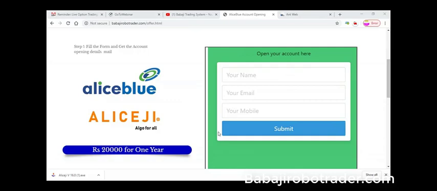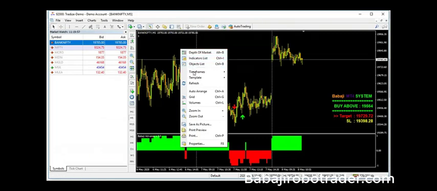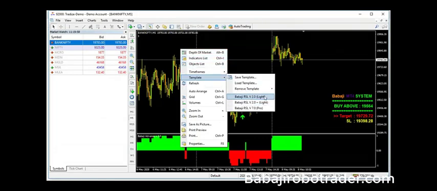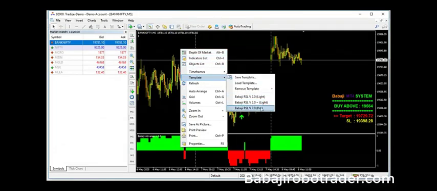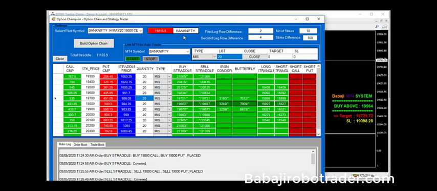Okay, we have the intraday strategies. We are giving 3 strategies. If we right click and go to templates, we have 2.0 Lite, 2.0 Plus and the 7.0 Pro version. Suppose you are building strategies such as iron condors and butterflies. For this we have to press the buttons. These are the manual buy sell buttons. Once you press the button, the strategy gets built. You press it only one time.